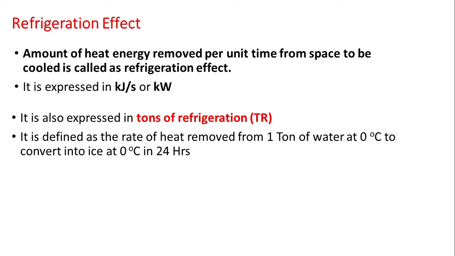Okay, so what is it? It is defined as the rate of heat removed from 1 ton of water at 0 degree centigrade to convert it into ice at 0 degree centigrade in 24 hours. So see, there are two conditions. Water should be at 0 degree centigrade and it should be converted into ice at 0 degree centigrade within 24 hours. Then the rate of heat removed is called 1 ton of refrigeration.